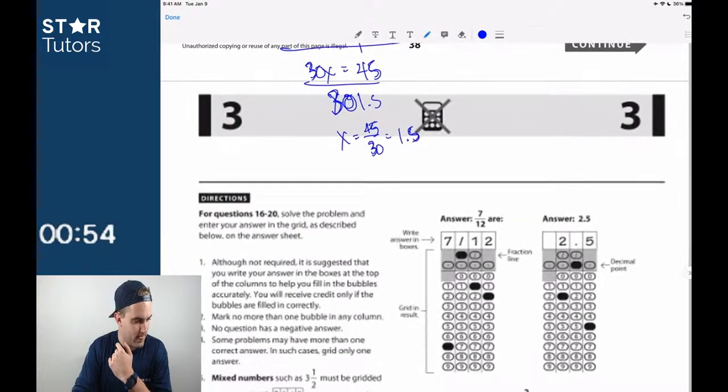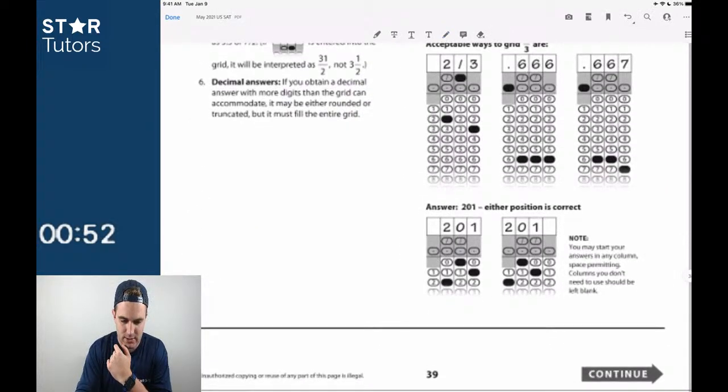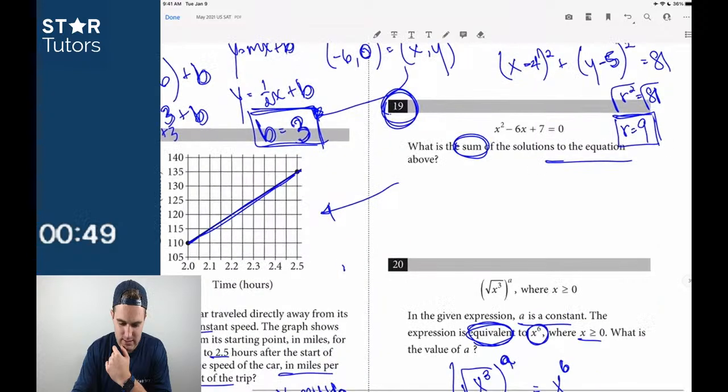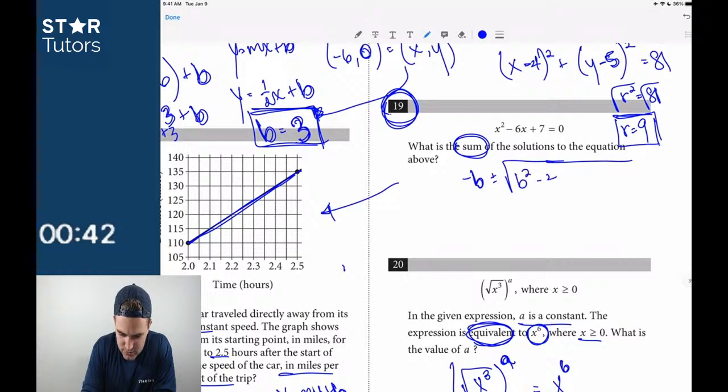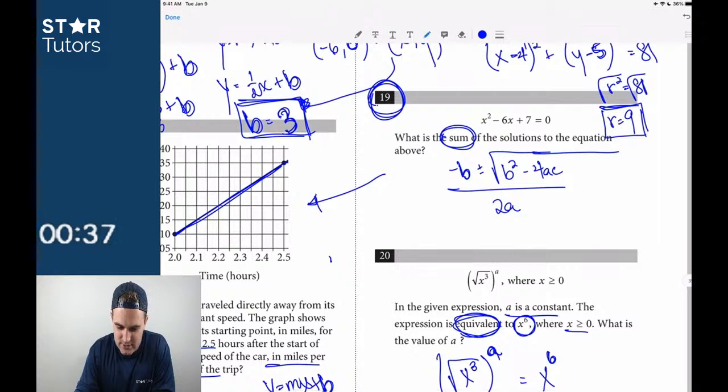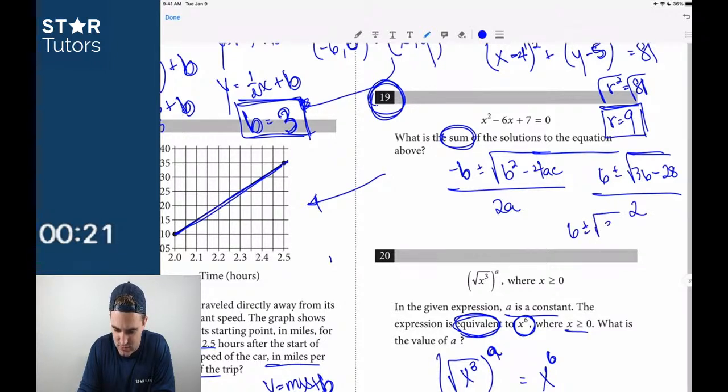All right, let's see if I can get to 19 real quick. I think that's the last one we have. Come on. Now, of course, this is time. Okay, so let's see. Negative b plus or minus the square root of b squared minus 4ac all over 2a. What is that? So it's 6 plus or minus the square root of 36 minus 28 all over 2. 36 minus 28 is 8. 6 plus or minus the square root of 8.